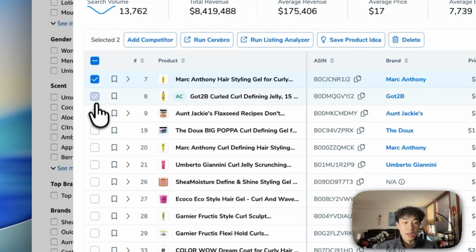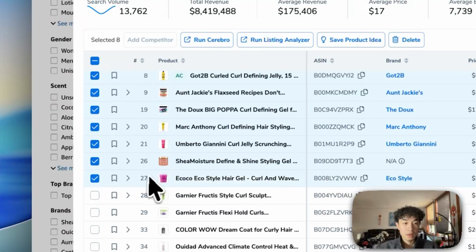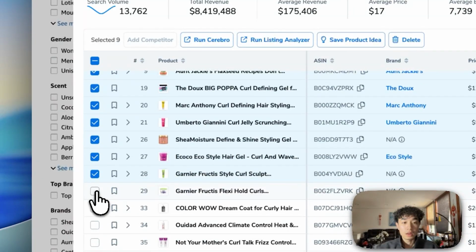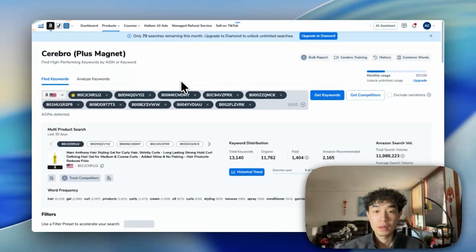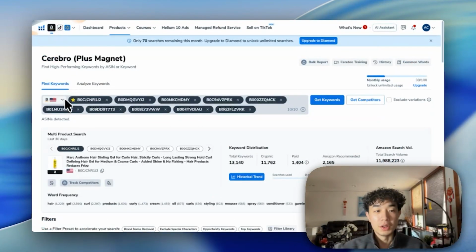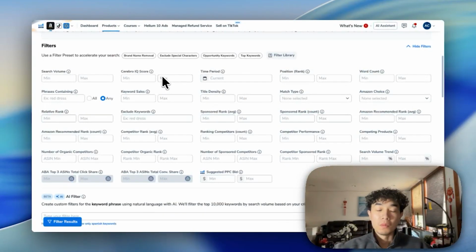From here, I'm just going to select the top 10 listings. 8, 9, 10. There we go. And then run Cerebro. Just give it a second. Okay, great. So they recently added Cerebro and Magnet together. Basically, they combined them, which is kind of new, but essentially you still run the same filters, right?